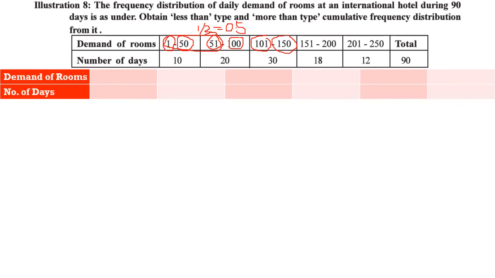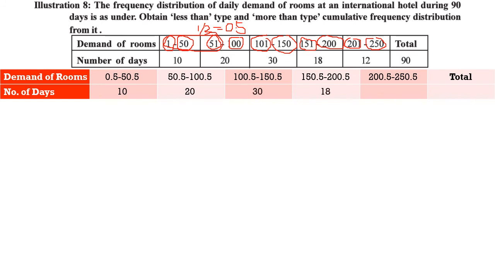If you follow this method, you will get a table of demand of rooms and number of days. Subtracting and adding 0.5 gives us 0.5 to 50.5. Next you will get 50.5 to 100.5, then 100.5 to 150.5, then 150.5 to 200.5, and continuing in the same manner, 200.5 to 250.5. The final row is total. The frequencies will not change, they will be as they are. The total is 90. Now this is an exclusive frequency distribution.